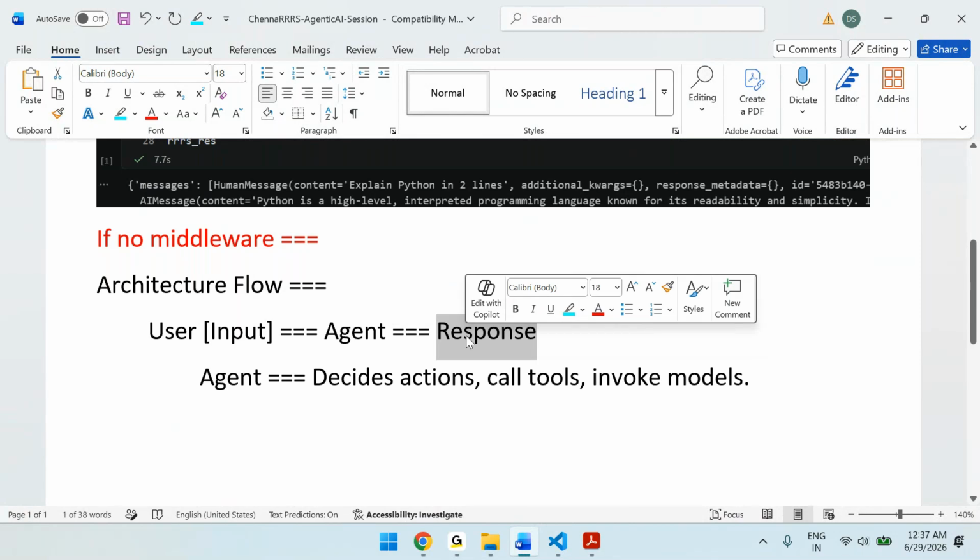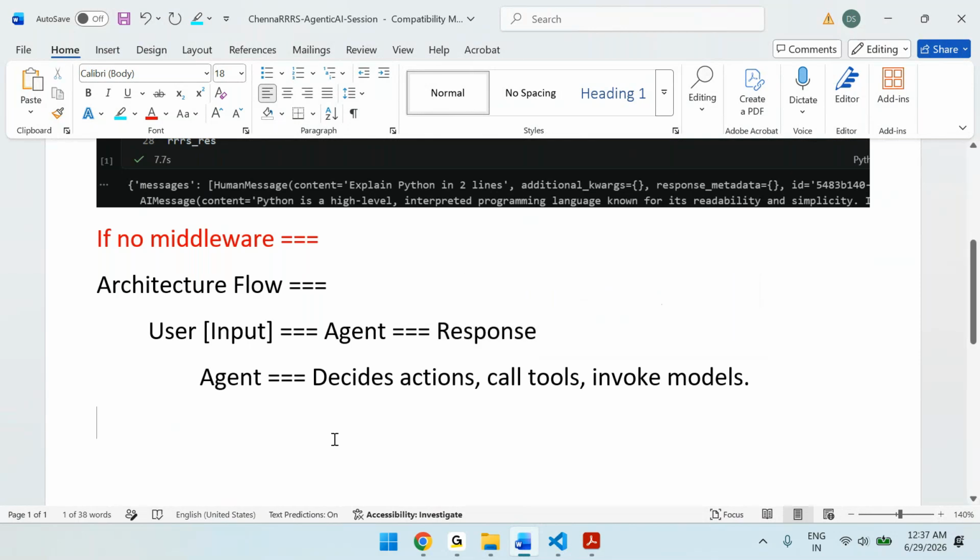So here the agent is the one which executes all these things, like tools, models, actions, and then it will give the response. Now the question is, the user is inputting, it goes to the agent, and we get the response.